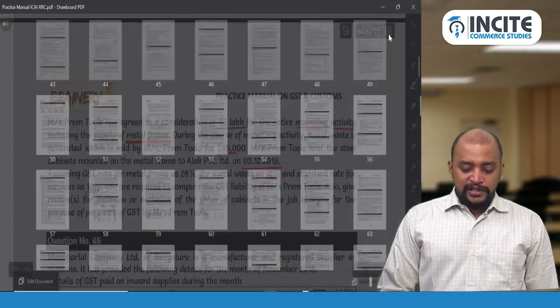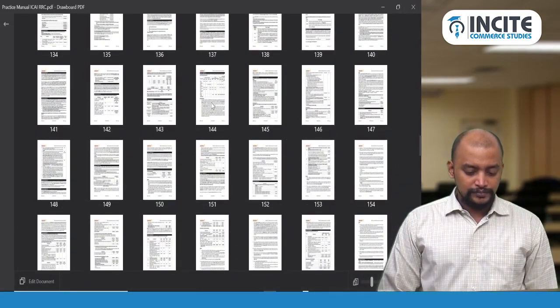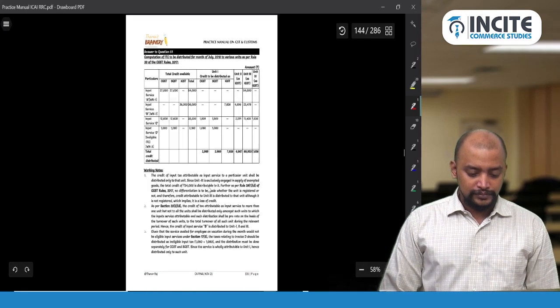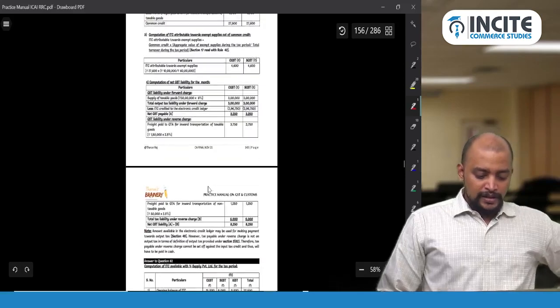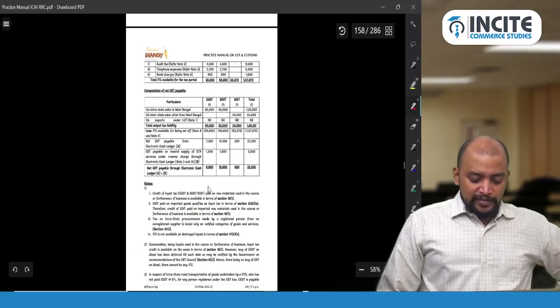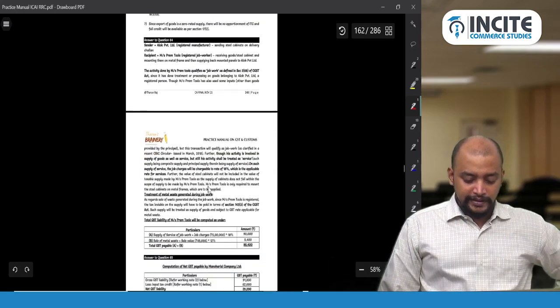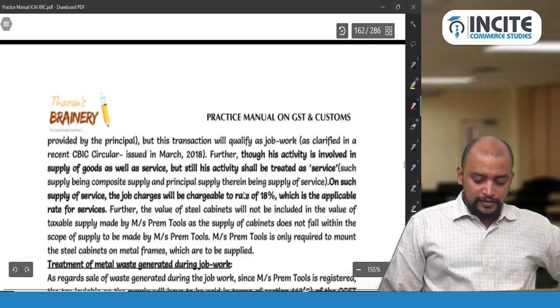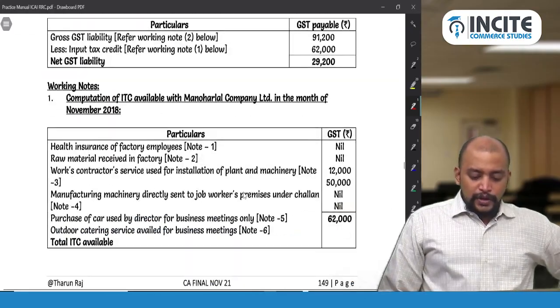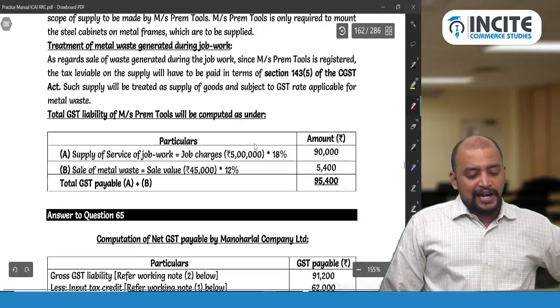Now have a look into the answer for this. So answer to question number 64. Now, what is the rate that we are taking? 18% we are taking on 5 lakhs. Why?